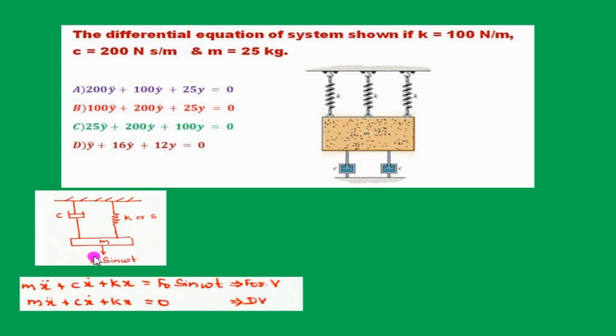If this periodic force is removed, then F0 sin omega t becomes 0. Then the differential equation reduces to this, and it represents the damped vibrations. When the damper is removed, then this damping coefficient becomes 0. This reduces to this equation, which represents the free vibrations.